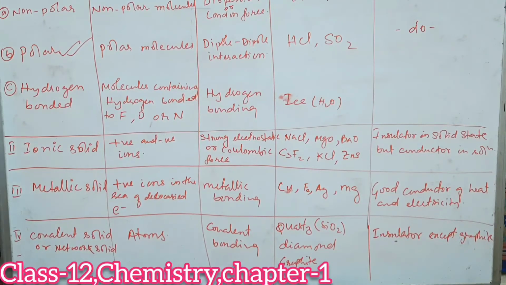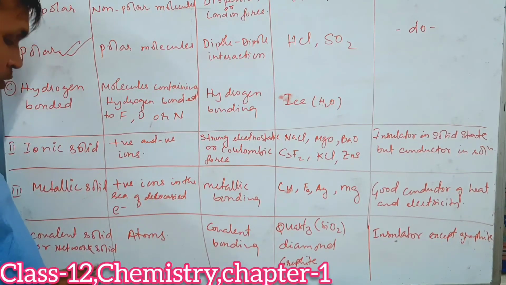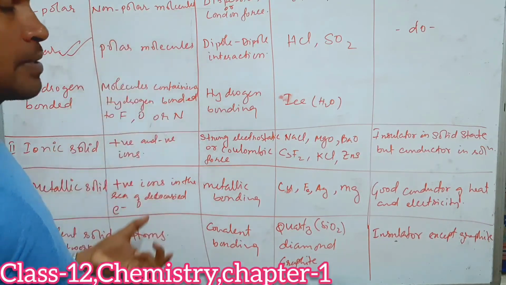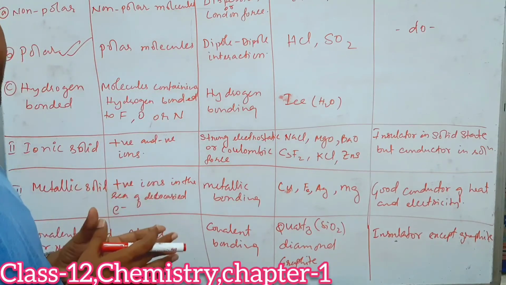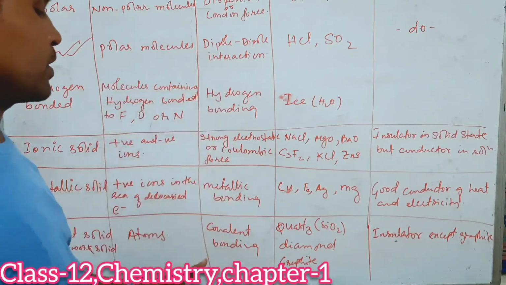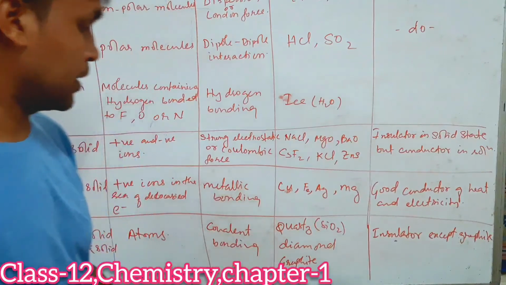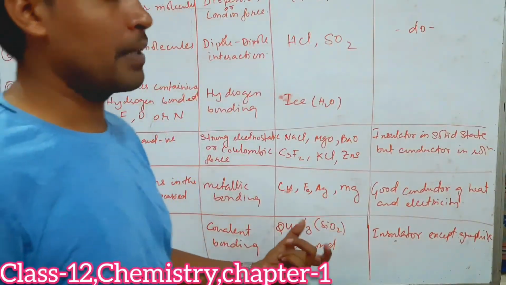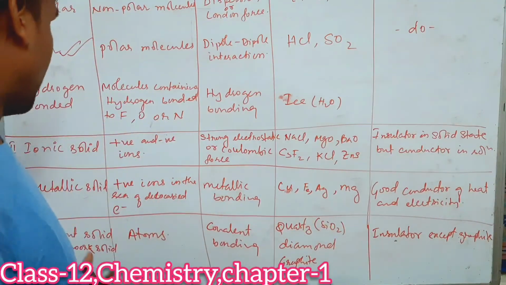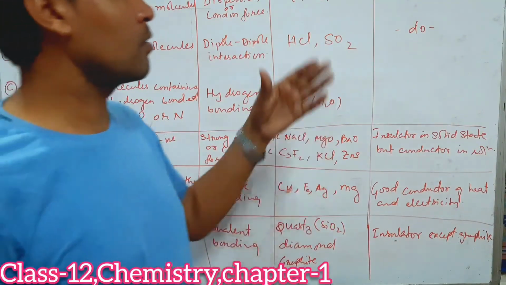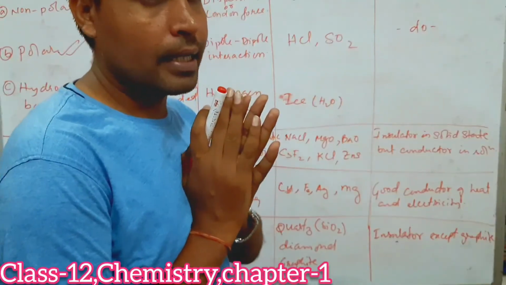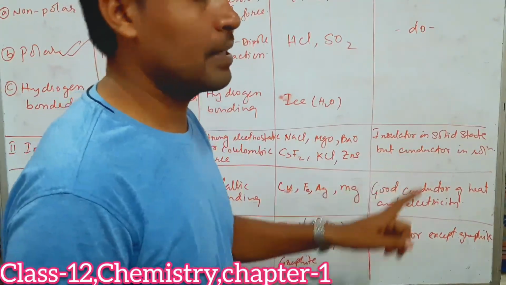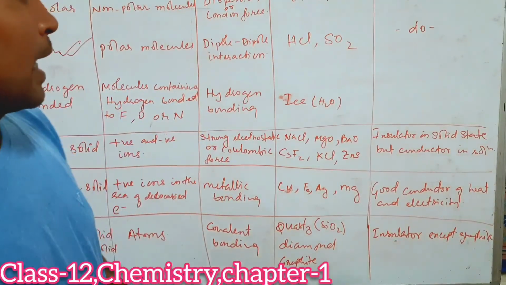So the last type of solid we have here is covalent solid, or network solid. Covalent solid is generally made up of what? Atoms. The constituent particles here are atoms. Which type of bonding do they have? They have covalent bonding, and examples for this will be quartz, diamond, graphite. These are examples of covalent solids. Covalent solids are insulators. Electrically they act as insulators, except graphite, which is a good conductor of electricity.